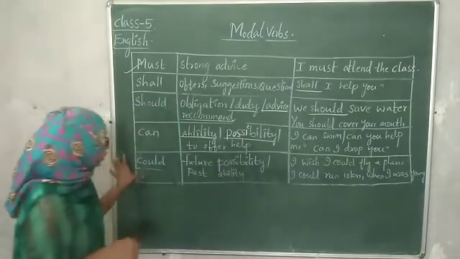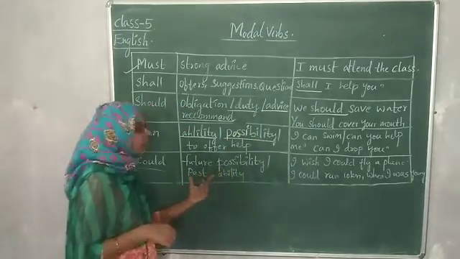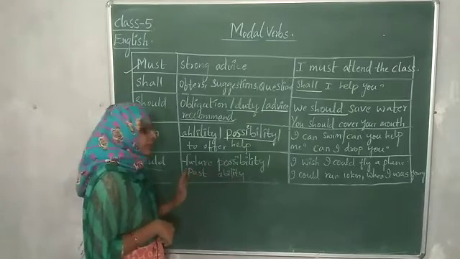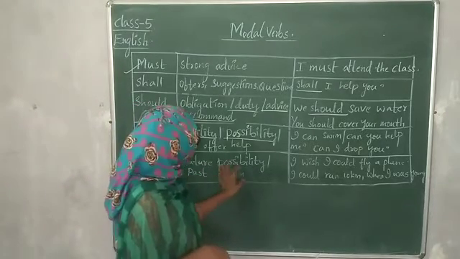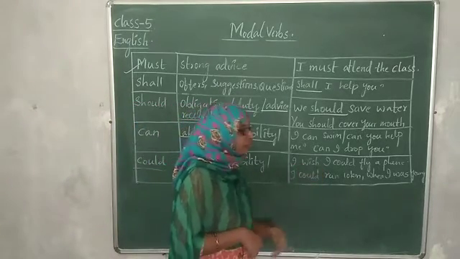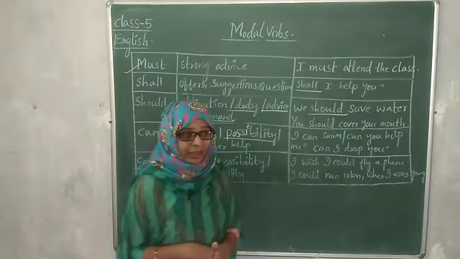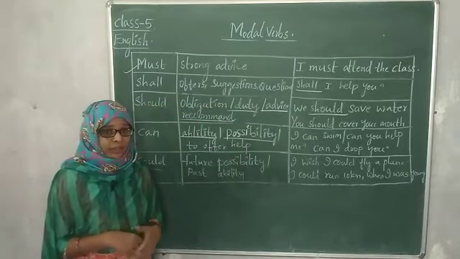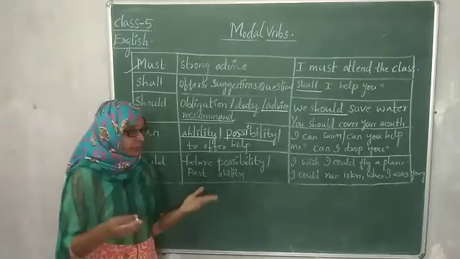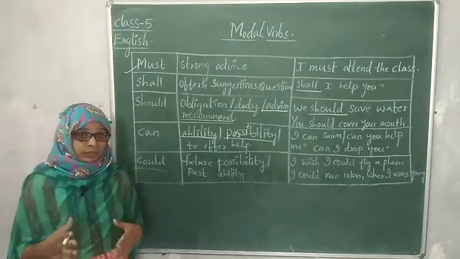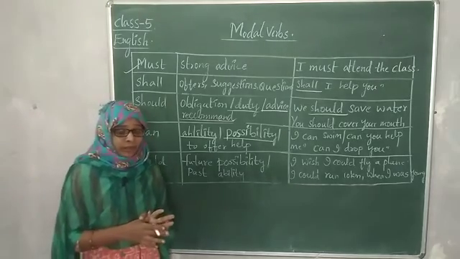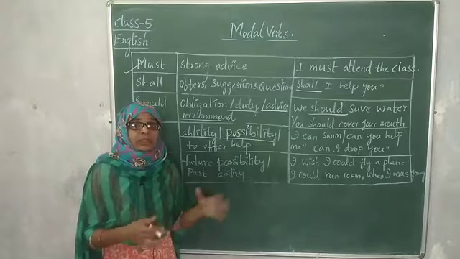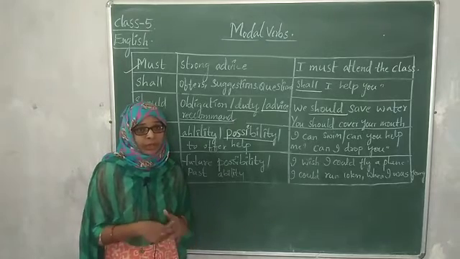Then could. So students, could is used for future possibility and past ability. For example, let us see this future possibility. I wish I could fly a plane. A girl is saying, I wish I could fly a plane. She is wishing for that. She doesn't know how to fly a plane.